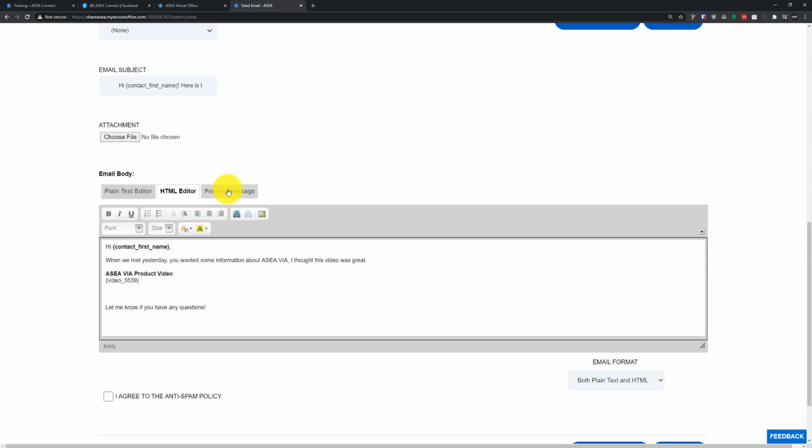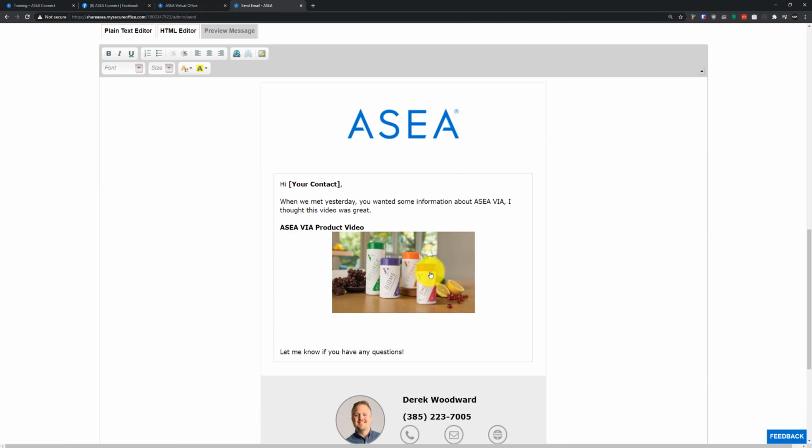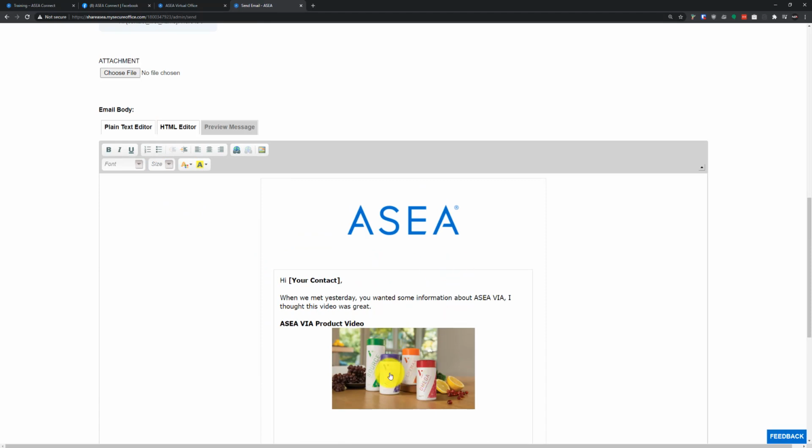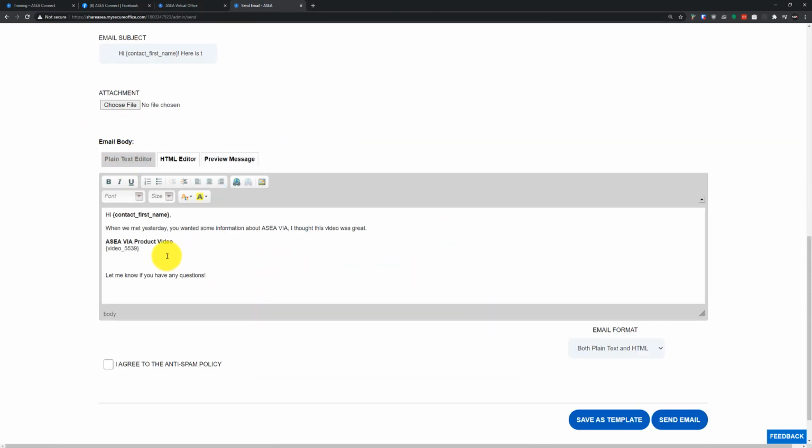If I click on my preview message, this is a really good spot for you to see how your email is going to look and how it's going to show up to your different contacts and prospects as they receive your email. So it's a good way to do that. Let's go back to the plain text editor here.